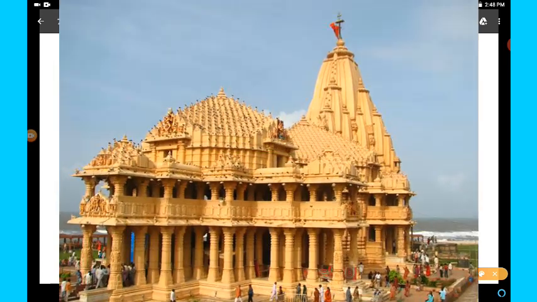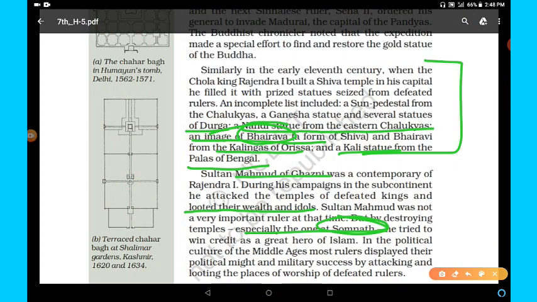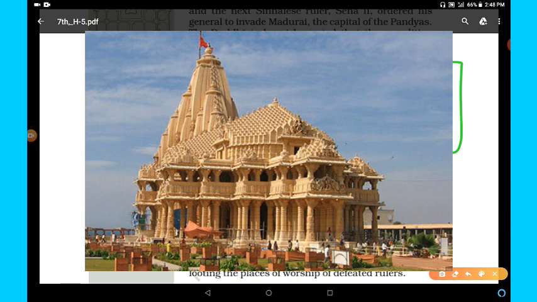The Somnath temple was attacked in 1025 AD, and he tried to win credit as a great hero of Islam. In the political culture of the Middle Ages, most rulers displayed their political might and military success by attacking and looting the places of worship of defeated rulers.